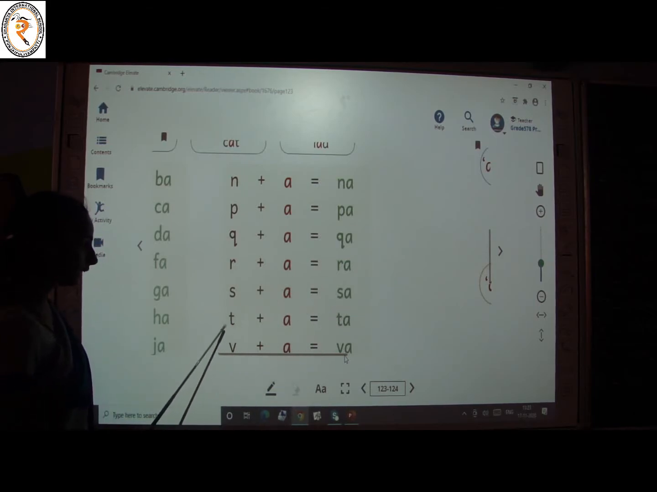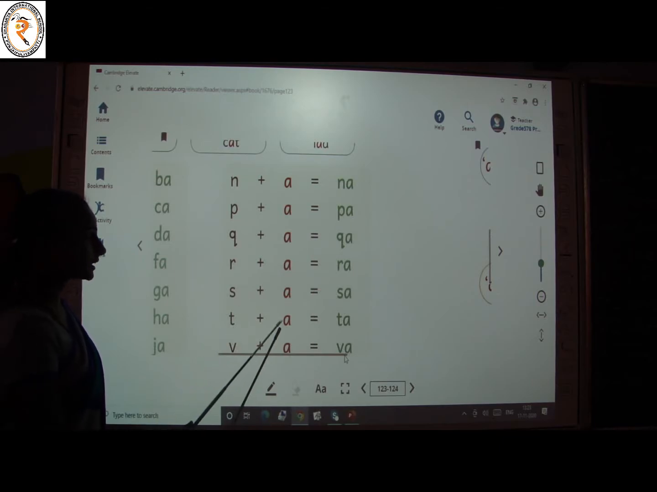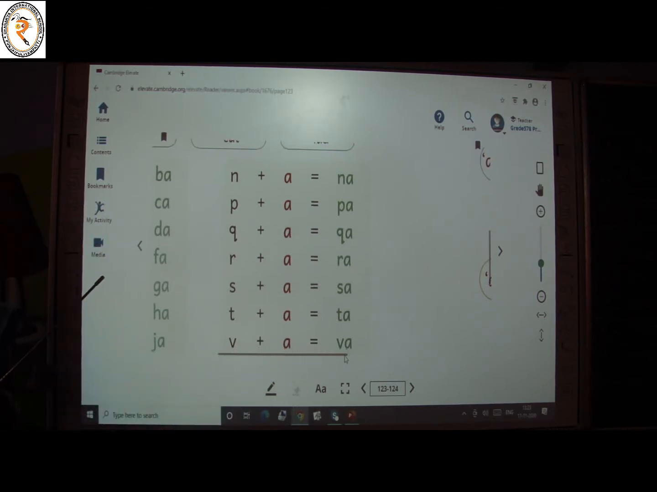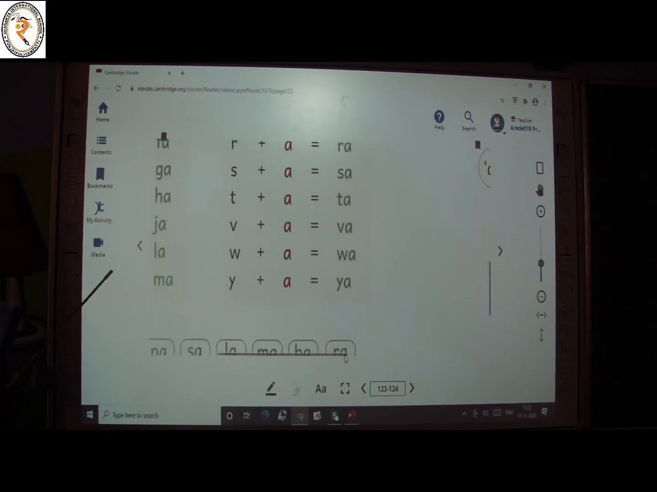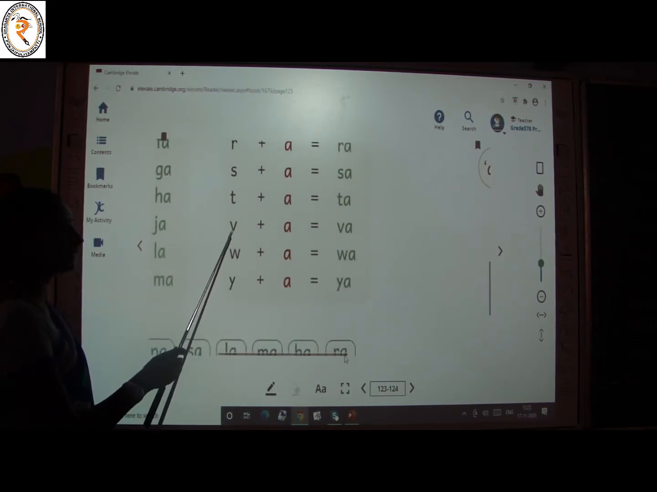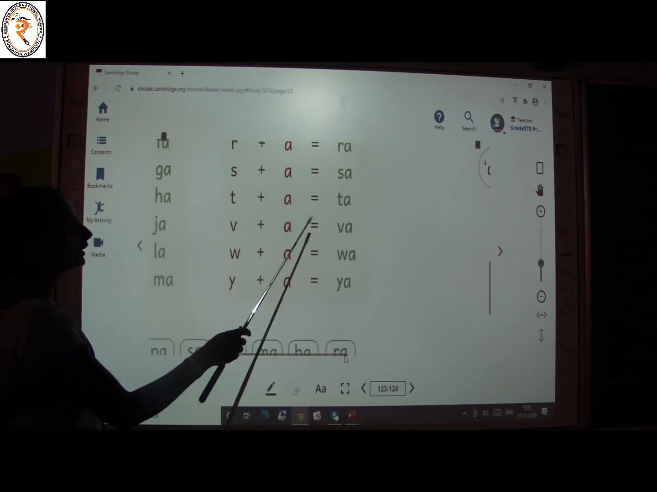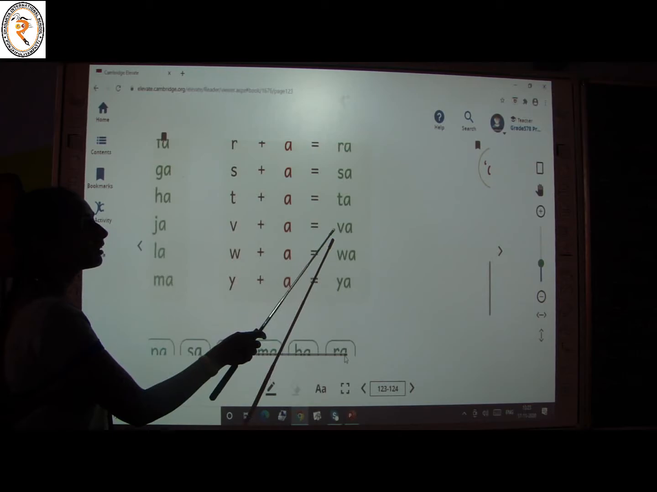What is this? Letter T. That gives the sound it. It plus A, ta. See here. What is this? Letter V. U plus A, va.